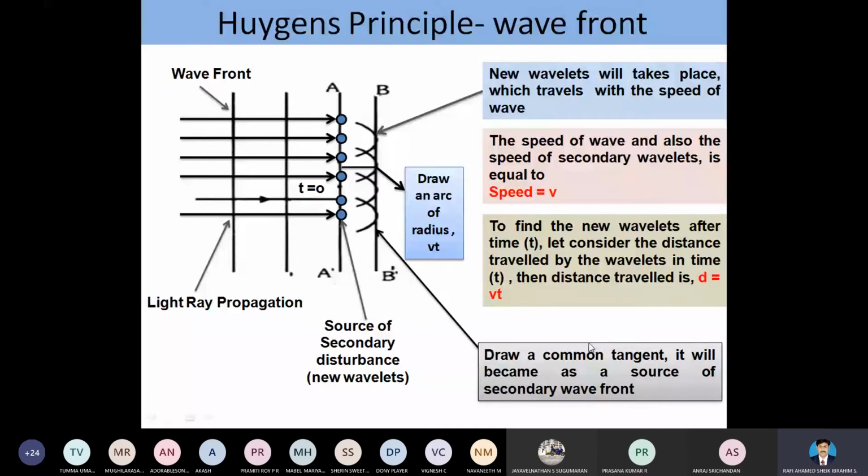The common tangent is nothing but a line we are drawing here, that line connecting all these wavelets. It will become a source of the secondary wavelet. So if you know this assumption clearly, then the Huygens principle is very, very easy. That's all from this slide.